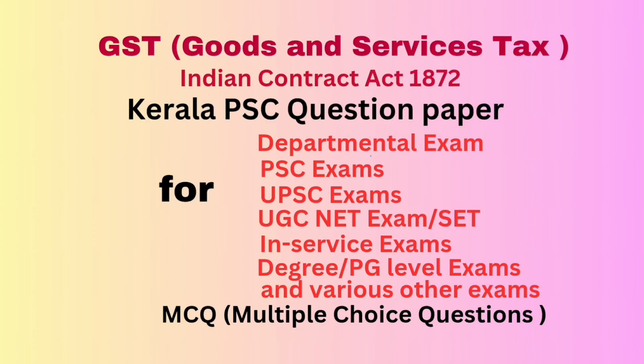Question number 91. The seized goods while transporting without e-way bill or necessary document may be released on the provisional basis upon execution of a bond for the value of goods in form dash. Answer, GST INS 04. Correct answer, option B, GST INS 04.